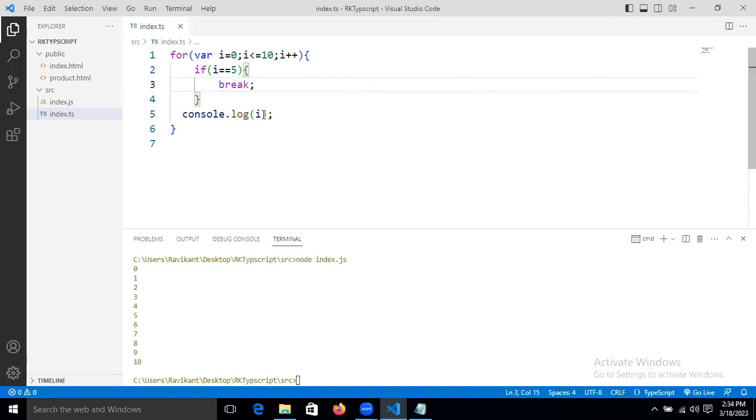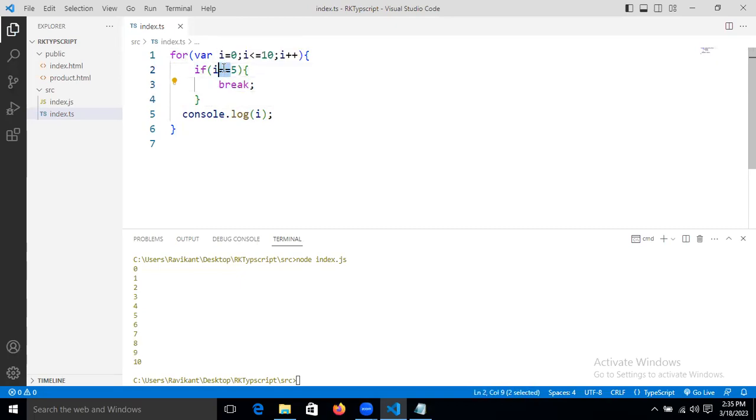If we break this block, what will the result be? We will get 0, 1, 2, 3 and 4, because when I equals 5, this condition becomes true.